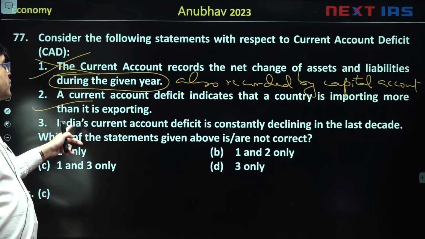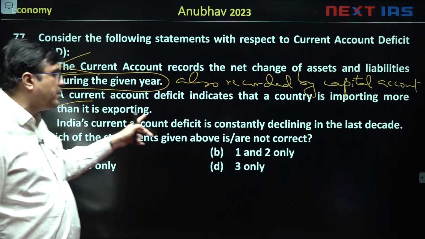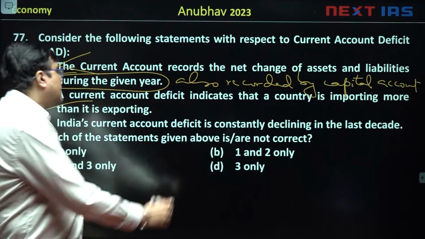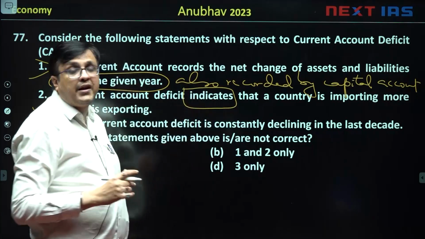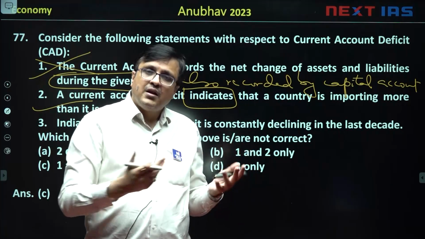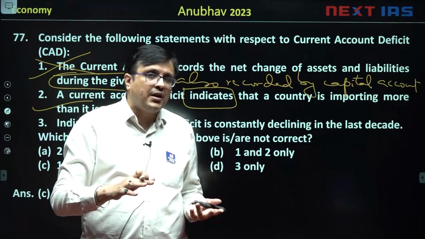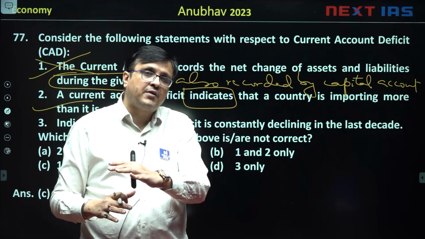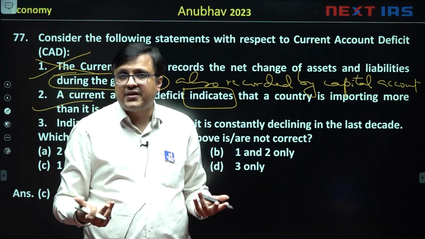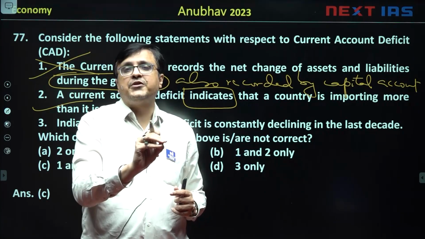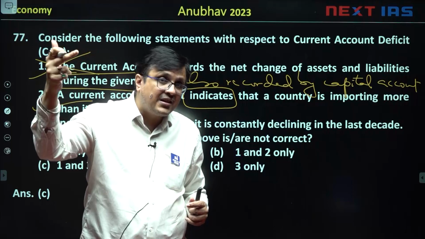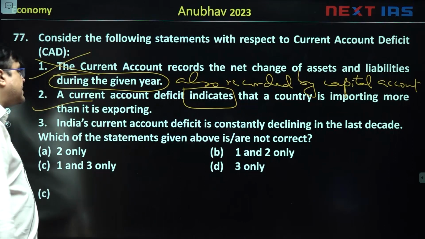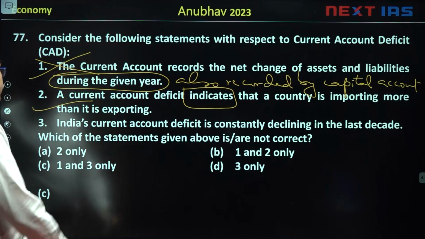The second statement is true, that it indicates that country is importing more than it is exporting. So my current account is in deficit. एक बात समझना, ये शब्द indicates उसे true करता है. Indicates, ये नहीं कि ये पक्की बात है. पॉसिबल है कि आप इंपोर्ट ज्यादा कर रहे हो, एक्सपोर्ट कम, लेकिन आपके रेमिटेंसेस ज्यादा आ गए. You get more remittances, you get more net factor income from abroad. Your current account may not be in deficit then. But if current account is in deficit, it can indicate, it is not necessary, but it can indicate that imports are more than exports.